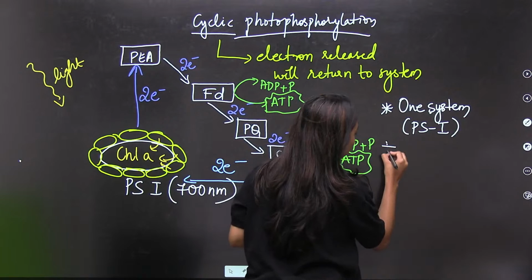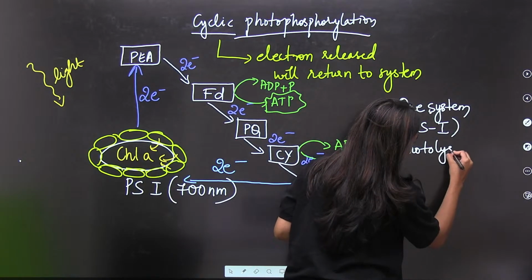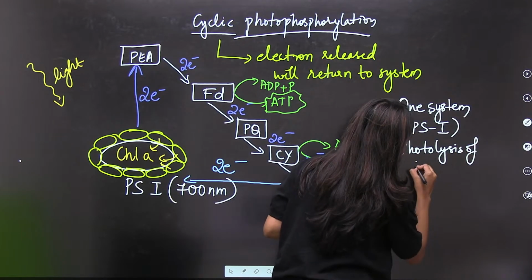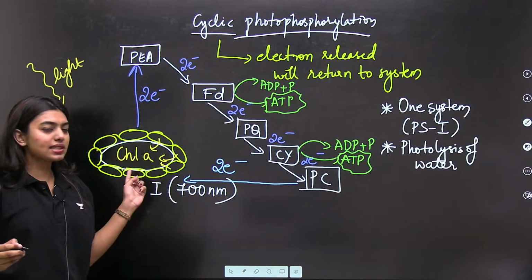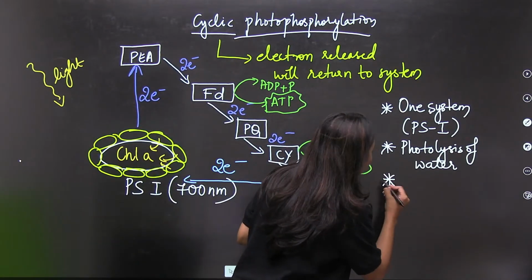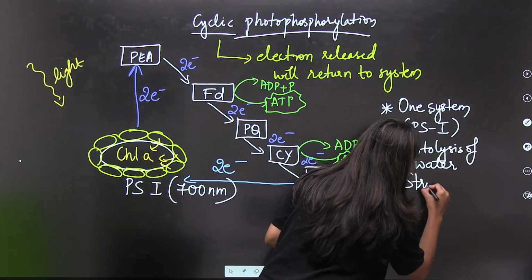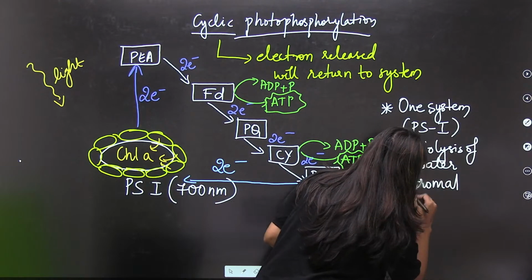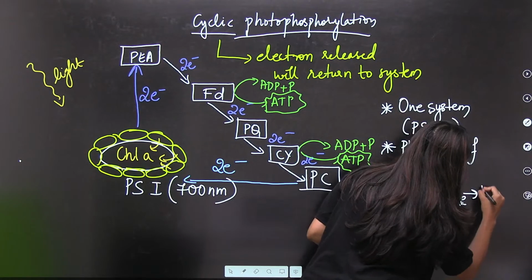It does not require photolysis of water because the electron is going back to the system. So, we do not do photolysis of water, right? And this PS1 is present in the stromal lamellae.